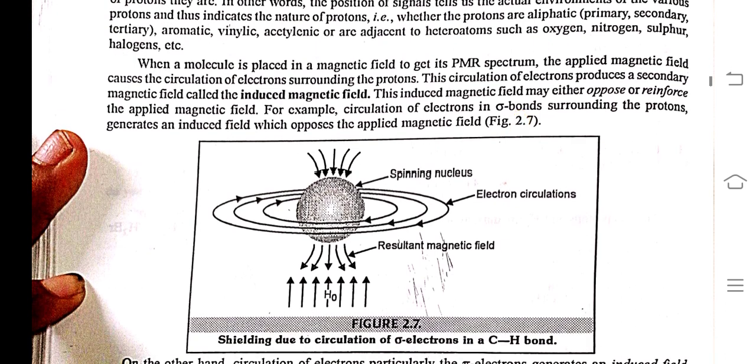When a molecule is placed in a magnetic field to get its PMR spectrum, the applied magnetic field induces circulation of electrons surrounding the proton. This circulation of electrons produces a secondary magnetic field called the induced magnetic field. This induced magnetic field may either oppose or reinforce the applied magnetic field. For example, circulation of electrons in sigma bonds surrounding the proton generates an induced field which opposes the applied magnetic field.